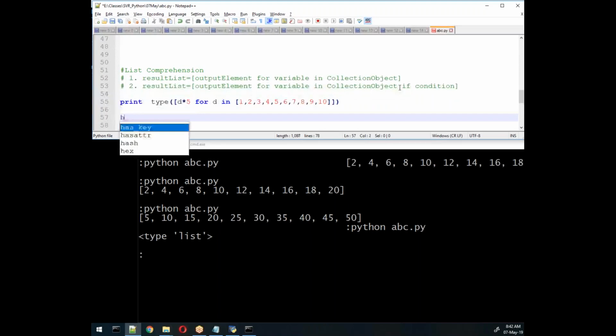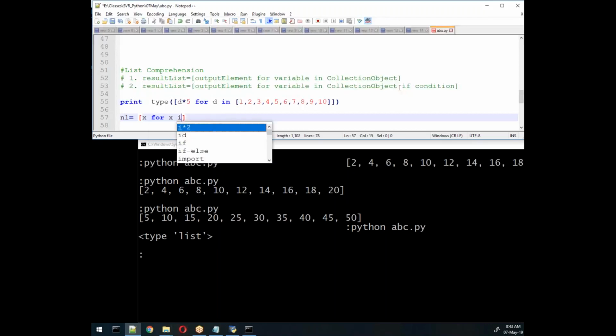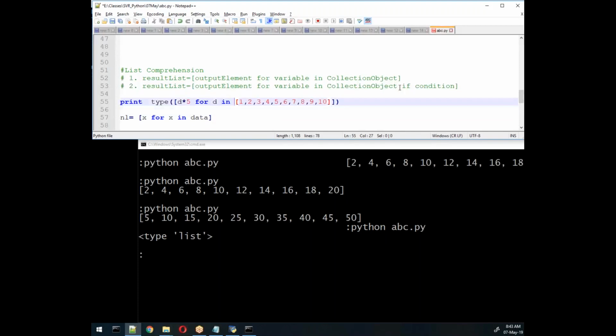For this, I'll write a simple program. Number list is equal to x for x in data. Data is already filled with these values.